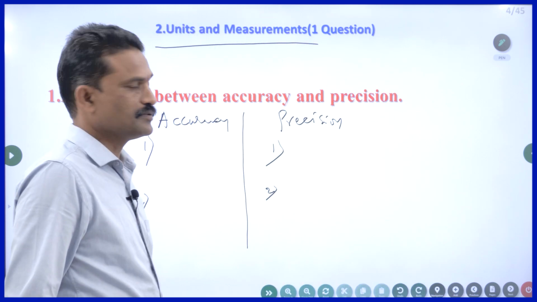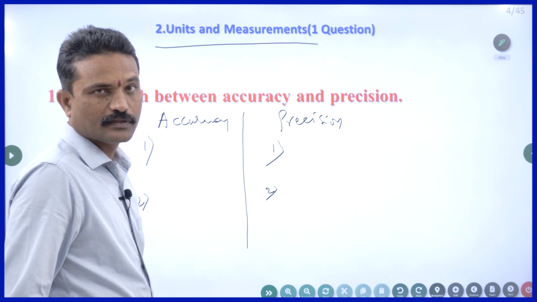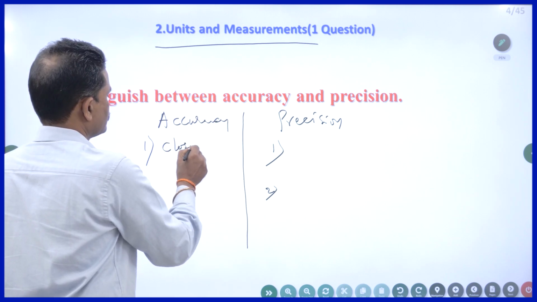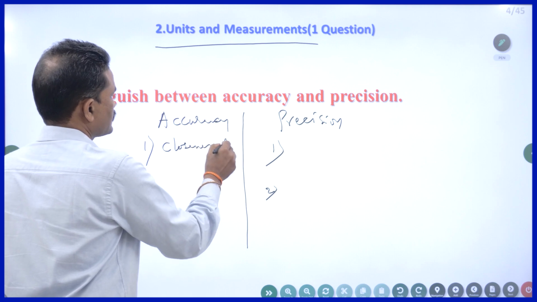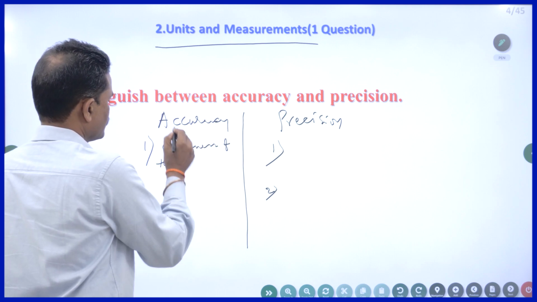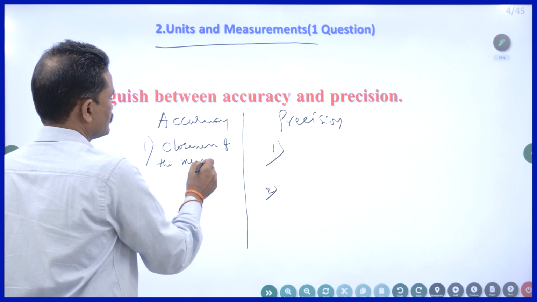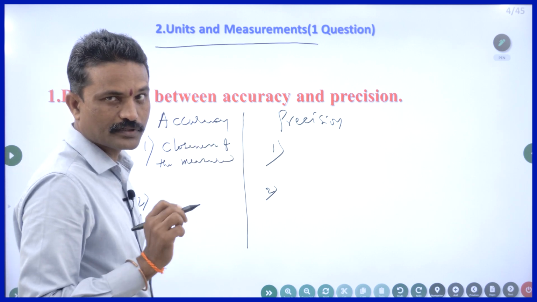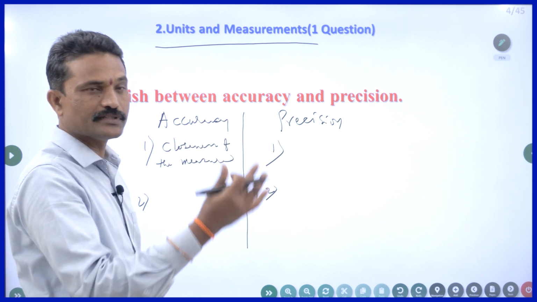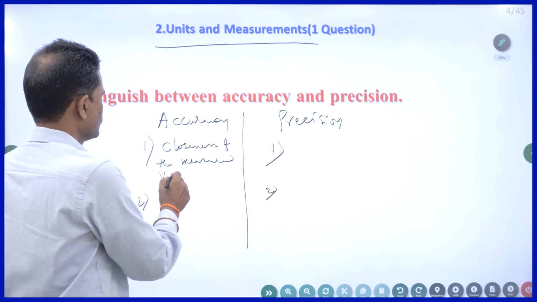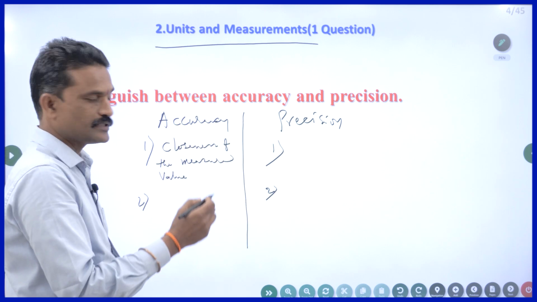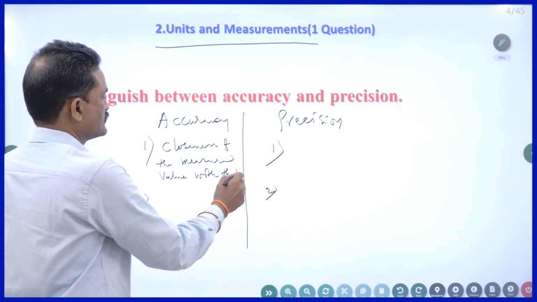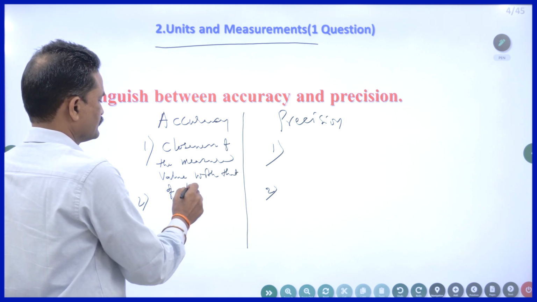Accuracy in measurement, in doing some experiment, tells about the closeness of the measured value. How close is the measured value to the true value?